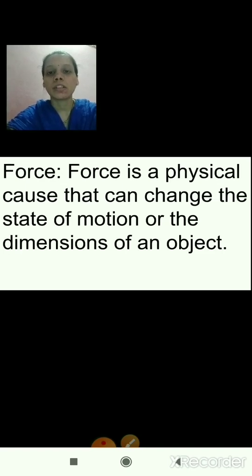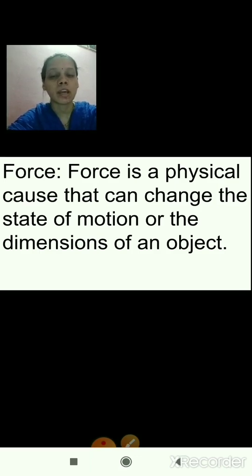So what is the definition? Force is a physical cause that can change the state of motion or the dimensions of an object. We are applying force to change the state of motion. If the object is in motion, we are applying force to stop that object. If the object is stationary, then we are applying force to move that object. Sometimes we are applying force to change the shape of an object.